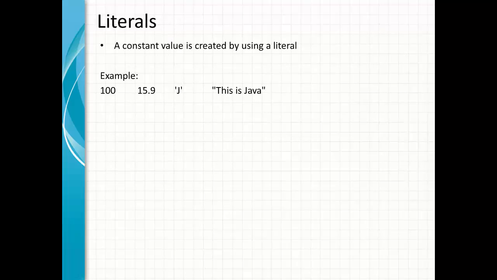Now literals. Literals are primarily used to create constant values. For example, 100, that is my integer type. 15.9, that is my double. J, that is my character. And this is Java in double quotes, that is my string.